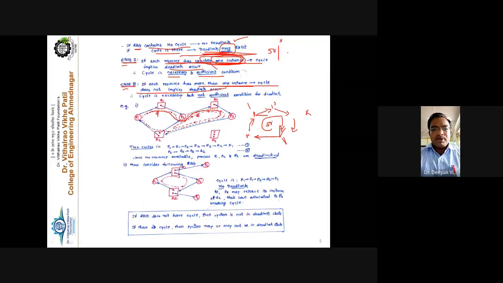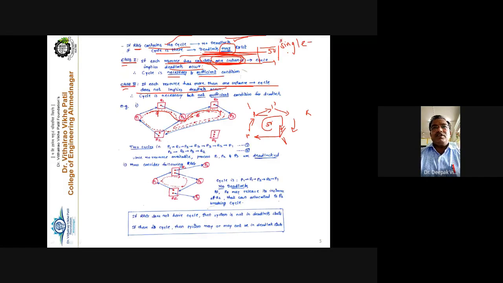So with the example, we will justify or prove these statements, right? What are the statements? If there is no cycle, no deadlock. The first point is finished. Second case, if there is a cycle, then deadlock may exist. And again, there are two conditions. If there is a cycle and the resources are of the single instance type, then 100% deadlock occurs.